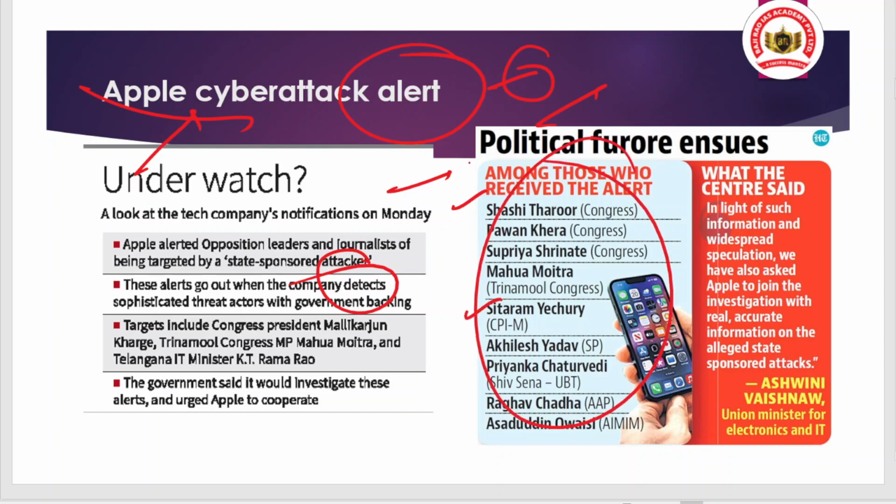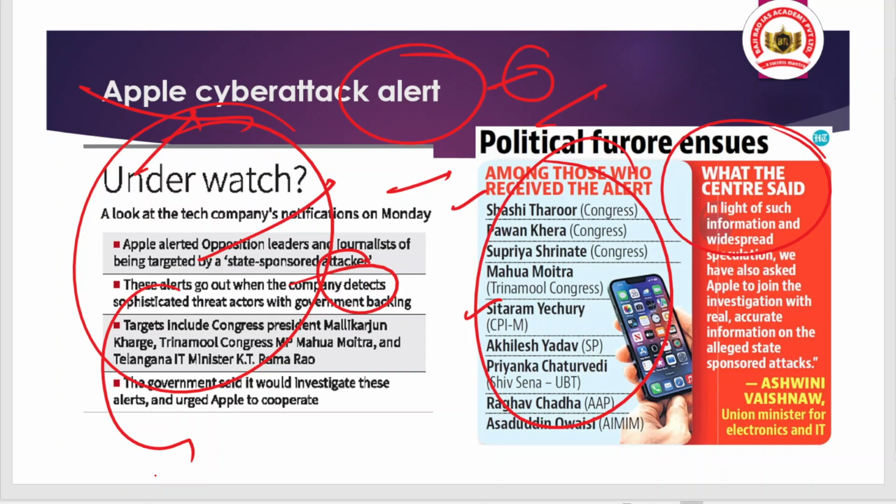Okay, and we have talked to you about the stand of the Centre. They said they will cooperate with the company regarding the investigation. Okay, so what is the overall point? That in the digital era, data breaches and communication issues may be common in the coming times. Okay, and that can challenge privacy, and this can be used to manipulate the voters' behavior, to understand the strategy of the opposition while dealing with the elections.